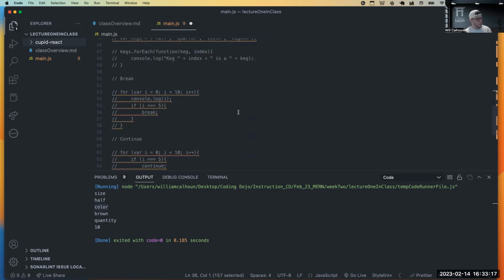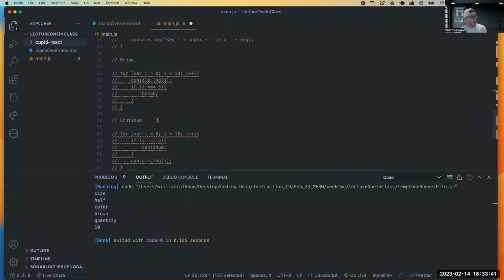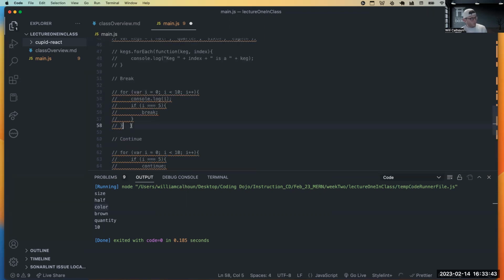Cool. Now there's other times where you want your for loops to run and basically say, okay, if you get to this point, I want you to exit, right? If I find the user whose name is Will and has these favorite foods, I don't need you to do anything. I just need you to exit, right? What that means is I can use this keyword called break. That means I want you to be done.